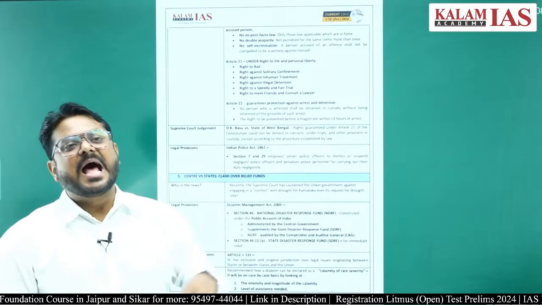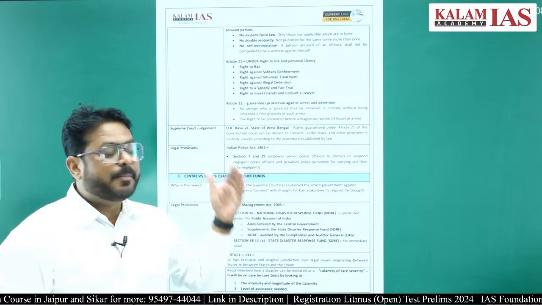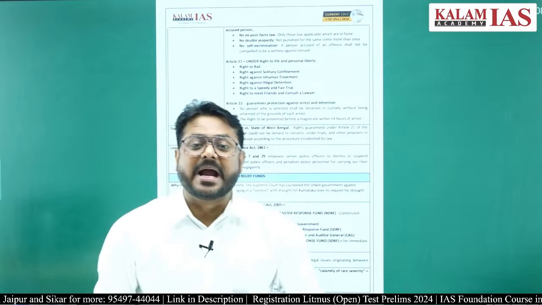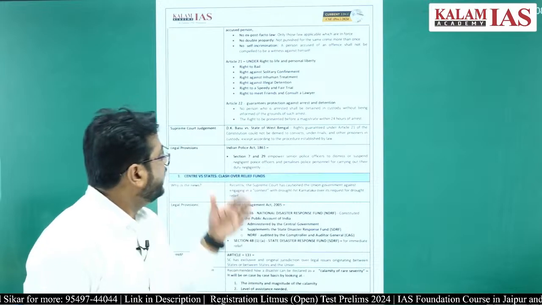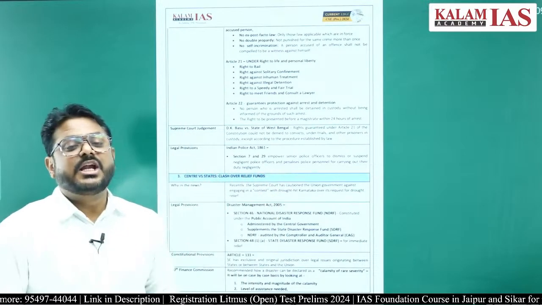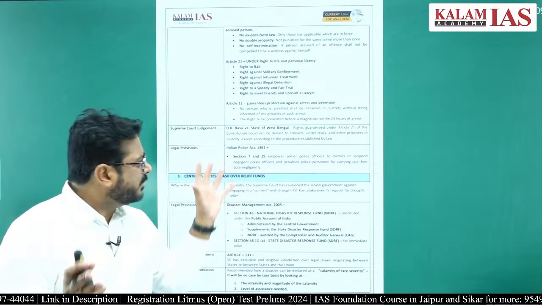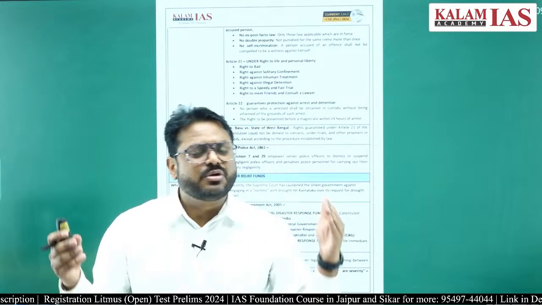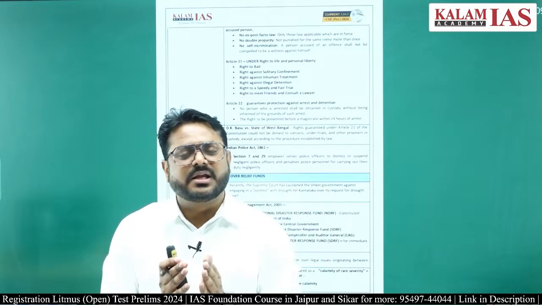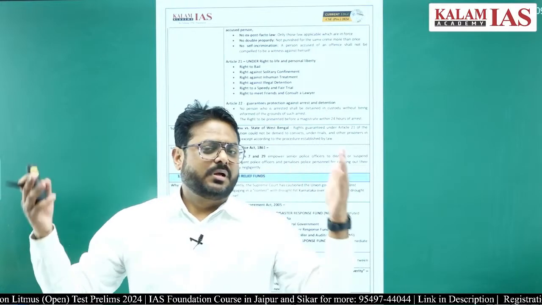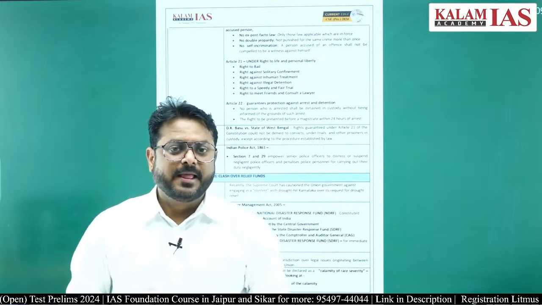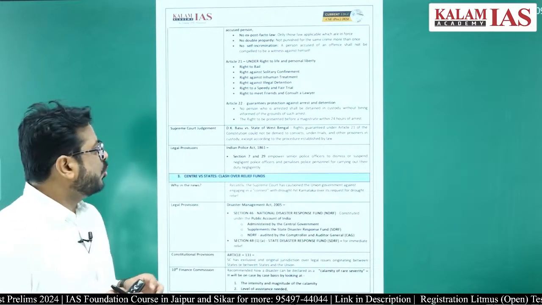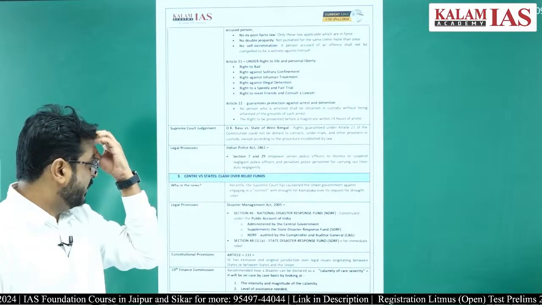A person has a right to bail, a right against solitary confinement, and a right against inhuman treatment. Such things support that there should not be unnecessary judicial custody or unnecessary police custody, and that has to be ensured in a democracy.